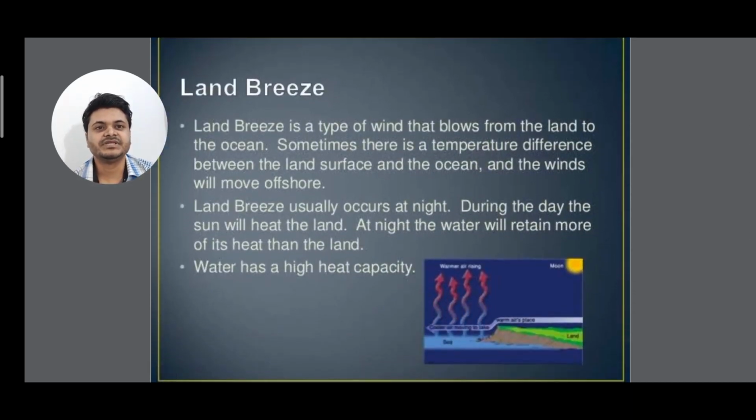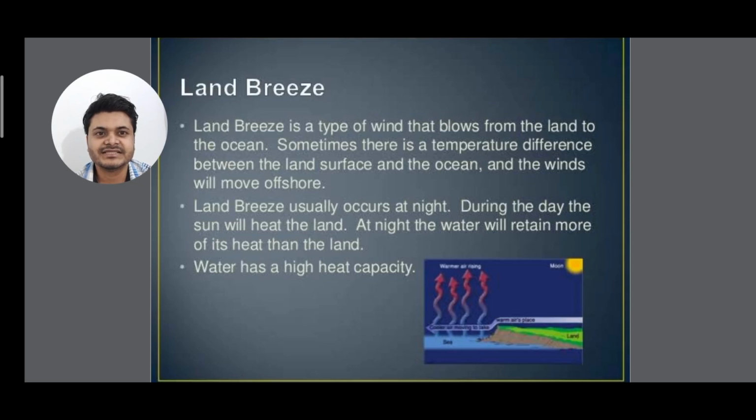Now what is land breeze? Land breeze is a type of wind that blows from the land to the ocean. Sometimes there is a temperature difference between the land surface and the ocean, and the winds will move offshore. So land breeze usually occurs at night.